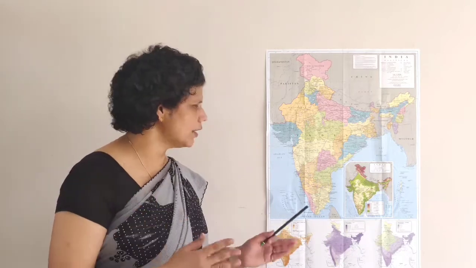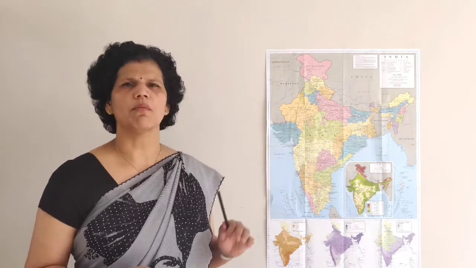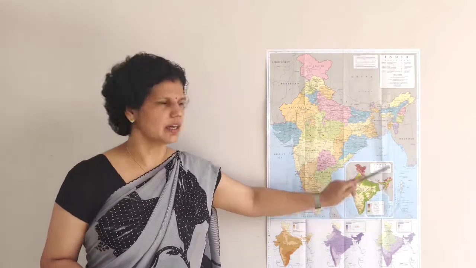This point is known as Indira Point. Now this landmass or this island is not in existence, because in the 2004 tsunami it was submerged in the ocean. So we must know this point, Indira Point, and the mainland point Kanyakumari.